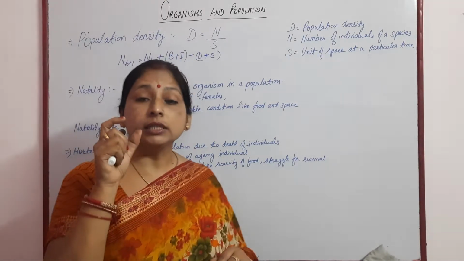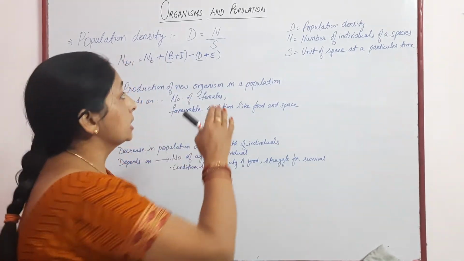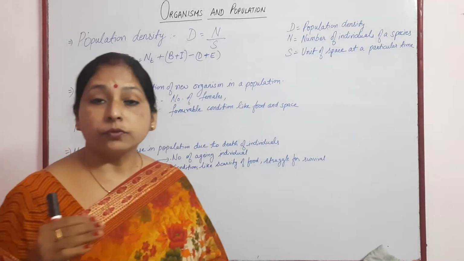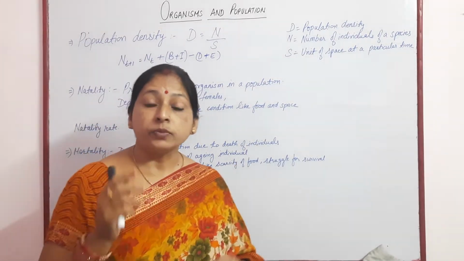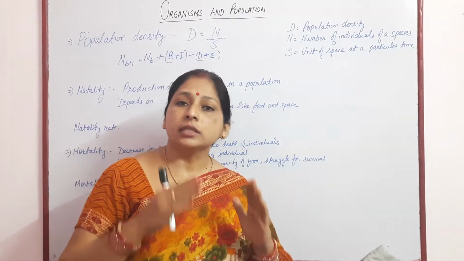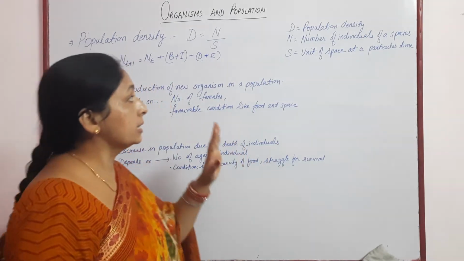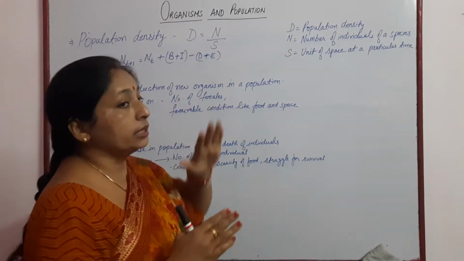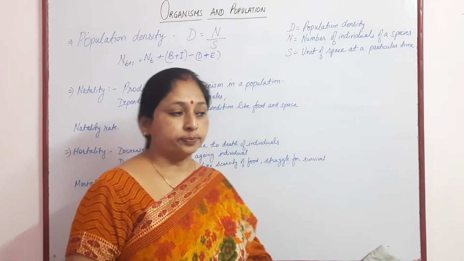If we are writing the density formula, then density is the number of individuals of a species per unit of space at a particular time. So the number of individuals in a particular area at a particular time is considered as the density of the population.